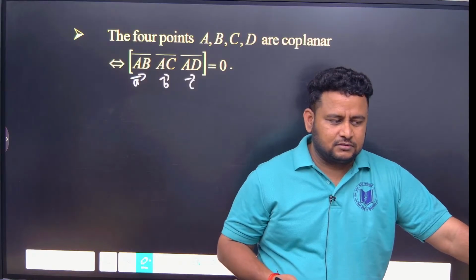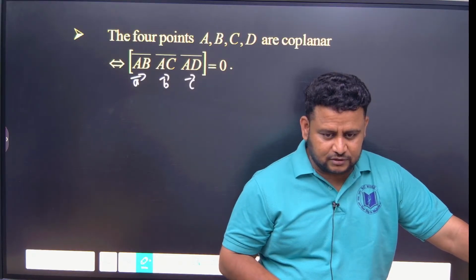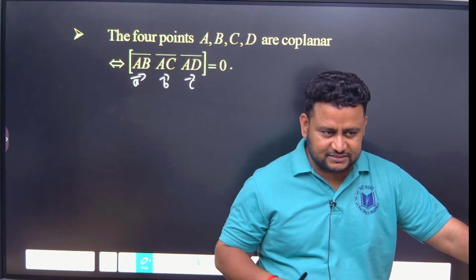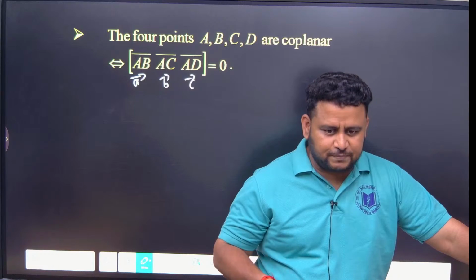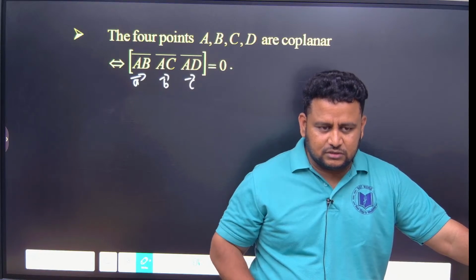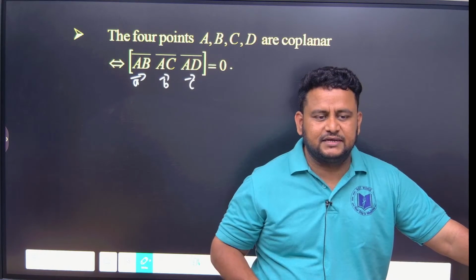And we have started with scalar triple product, that is box of ABC. We have to find the determinant. If it is coplanar, the determinant will be equal to 0. So till here we have done. From here we will be continuing in the next class.